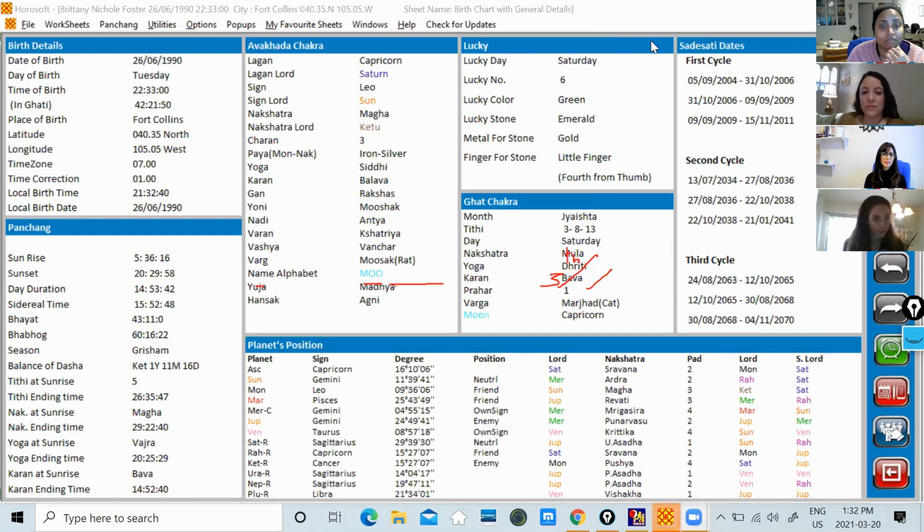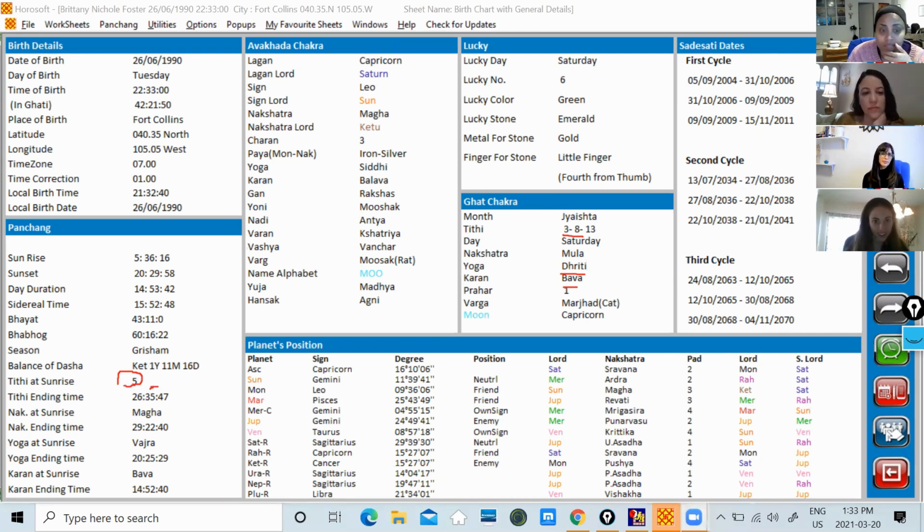So if you see here, your karana is Balava and your yoga is Dhriti, and the tithi was 3/8/13. So where does the date show? It should be here. Yeah, 5th, right? Tithi at sunrise is 5th. 5th day was the rising moon.